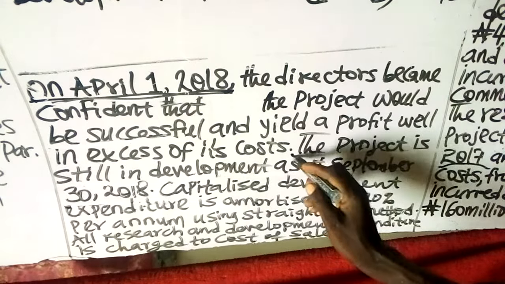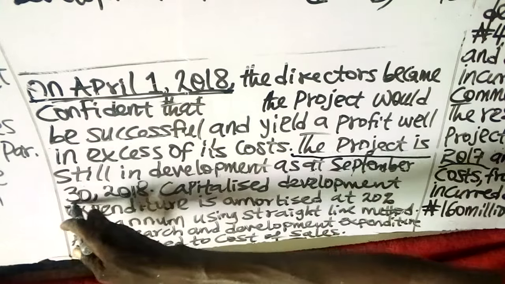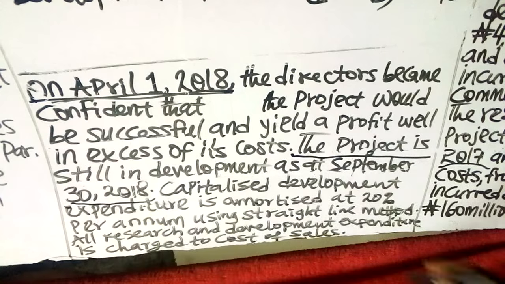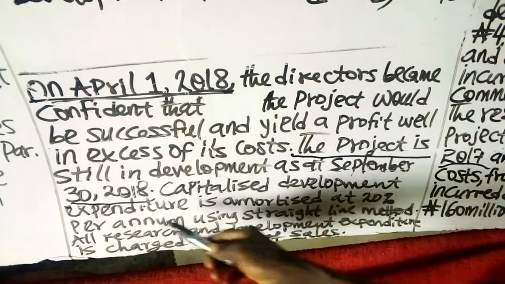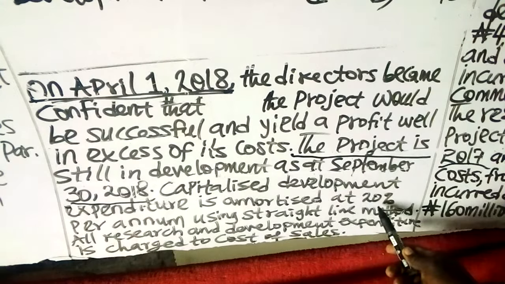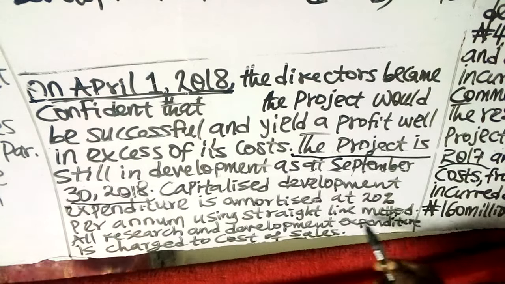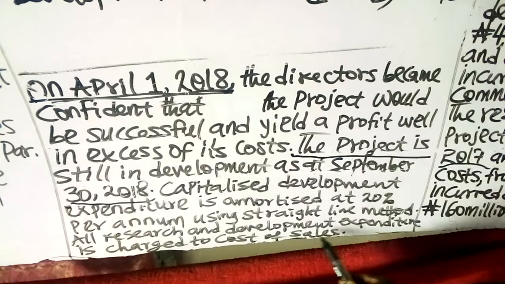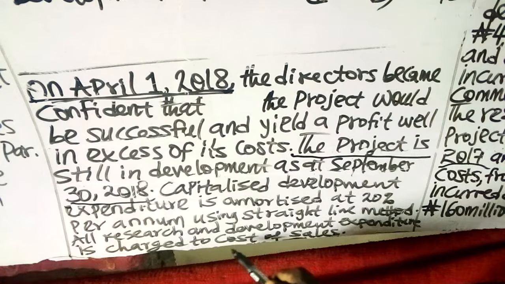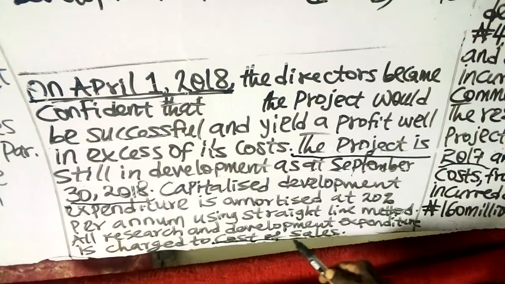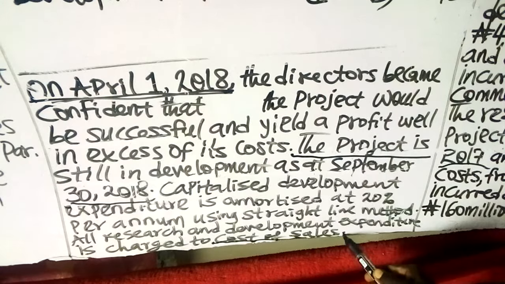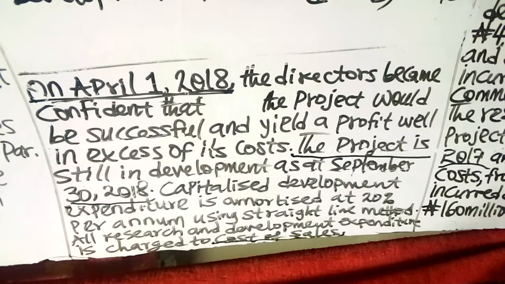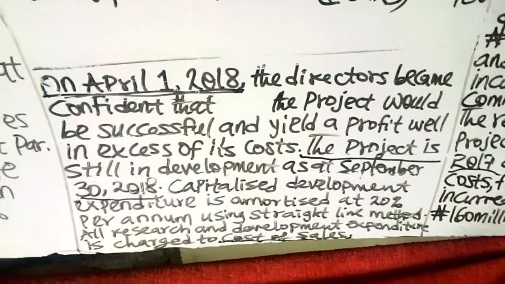Since the project is still in development, you don't need to calculate the amortization on the development expenditure incurred during that year. Capitalized development expenditure is amortized at 20% per annum using the straight line method. All research and development expenditure is charged to cost of sales. That is the reason for my charging that to cost of sales.